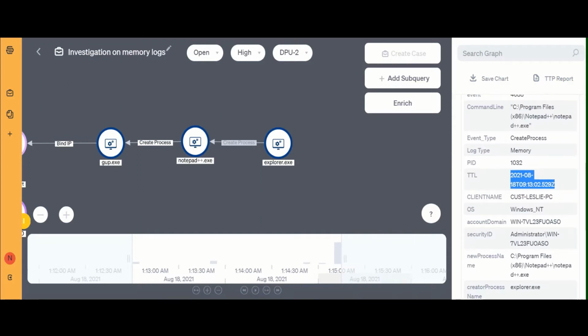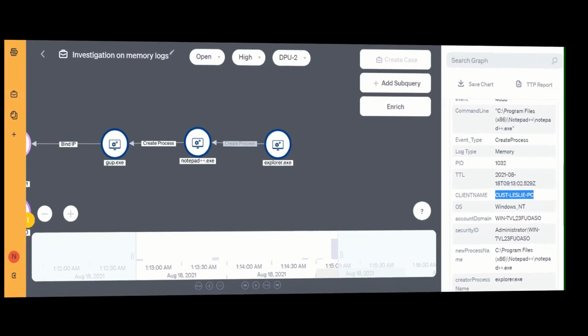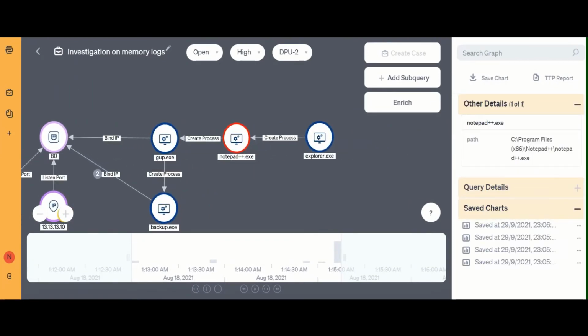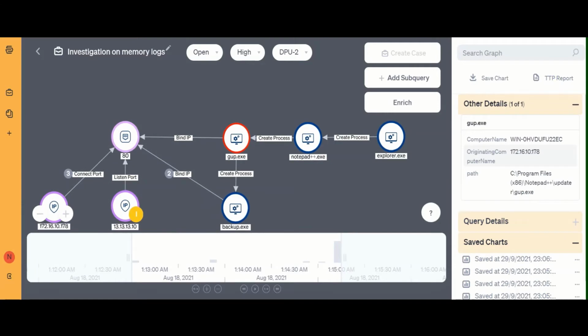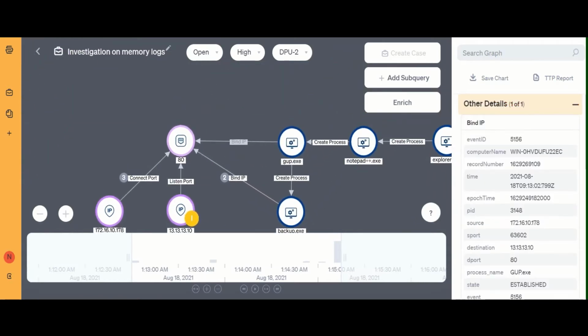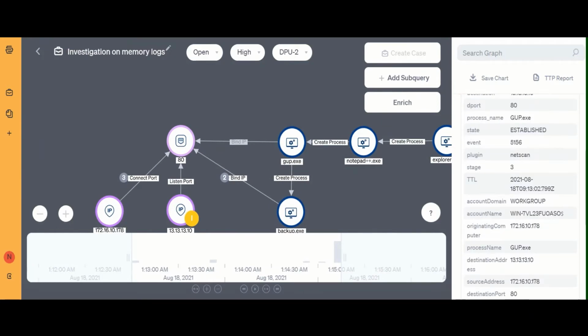In addition, we can determine the command line used to create this process. We can validate the remote desktop used for RDP through its client name. The user opened Notepad++, which activated gup.exe to trigger for updates. Unfortunately, while starting this update, its DNS was compromised and redirected to an unknown IP, 13.13.13.10, where it got a fake update. Looking into the details of this connection, we can identify the PID, the destination IP, and the source IP.